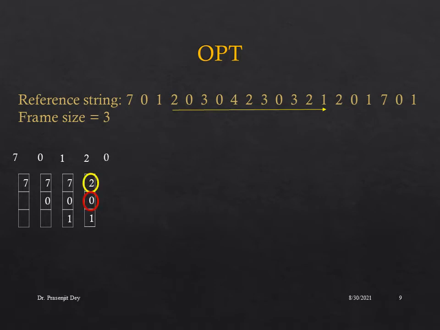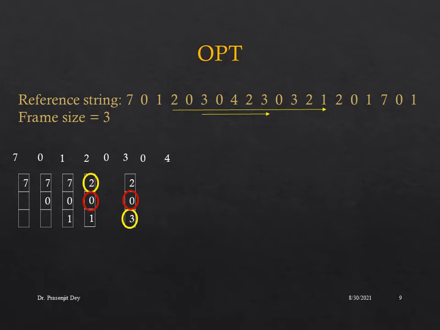Now again when 0 arrives, 0 is already in the page table, so there will be no page fault. Then when 3 arrives, we are going to look in the forward direction to see which page requests may arrive. The near page requests are 0 4 2 3. So 0 and 2 may be requested, so we are going to replace 1. Similarly, when 0 arrives, 0 is again in the page table, so there will be no page fault.